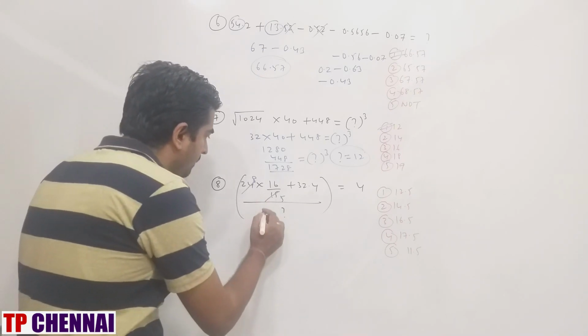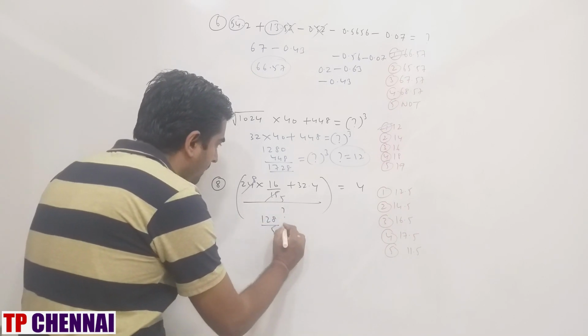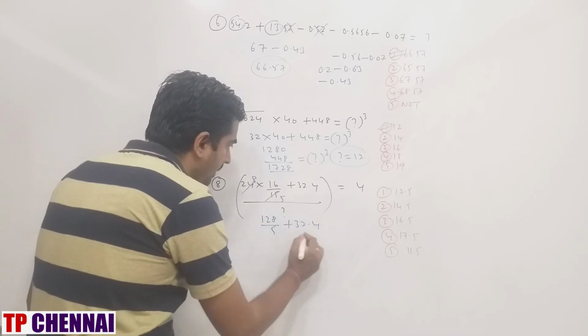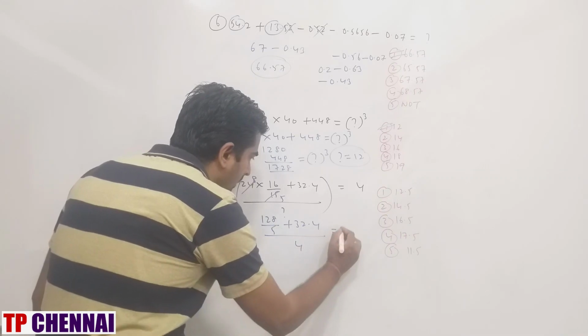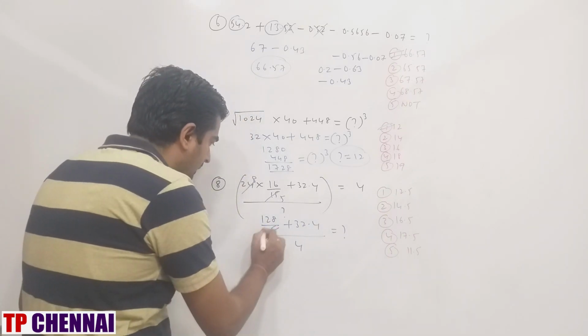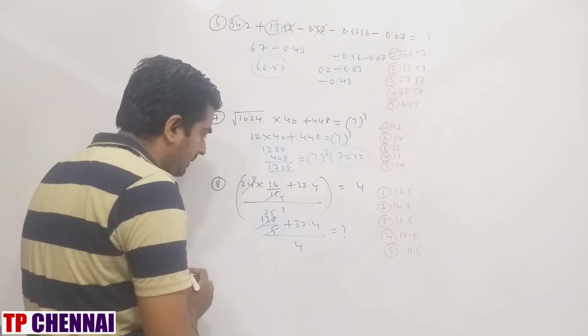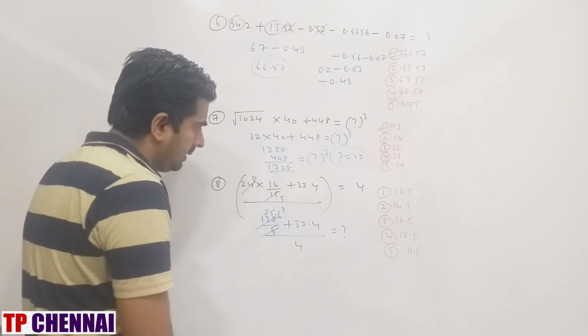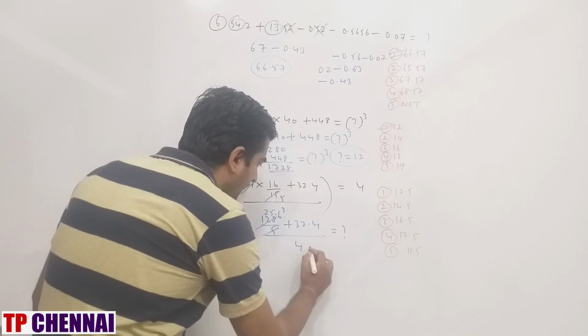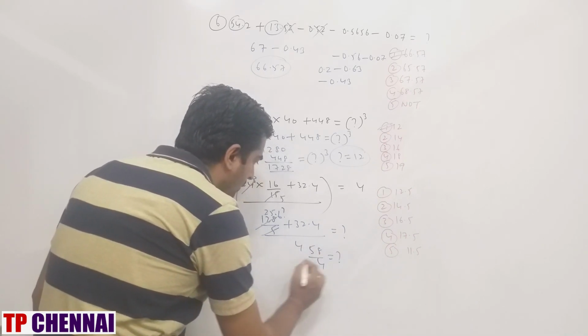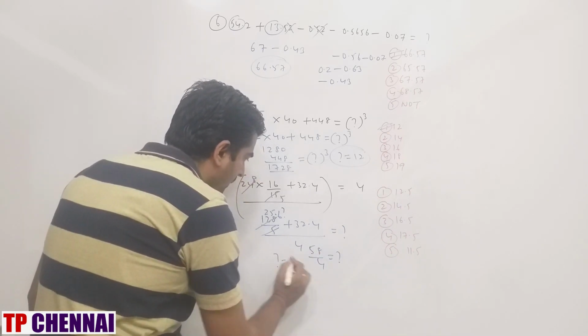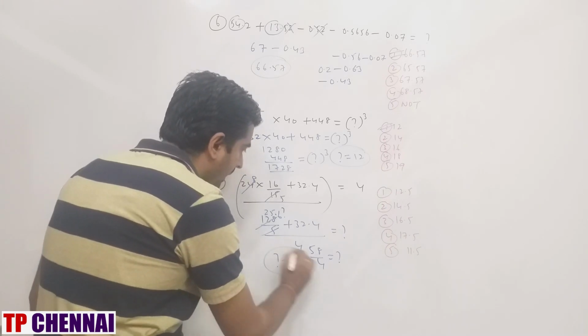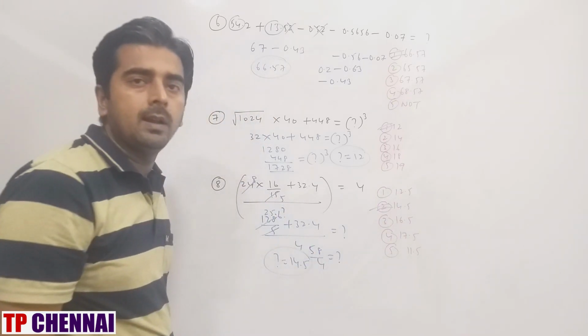So, or we will divide. This is 128 by 5 plus 32.5 by 4 is equal to question mark. So this is 5 25s are 125.6. This is how much? 58 by 4 is equal to question mark. Question mark is equal to 4 14s are 4 5s are 14.5 is my answer.